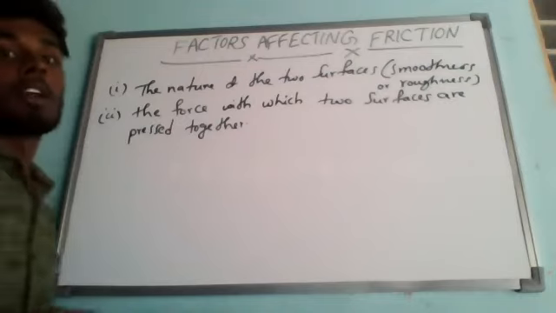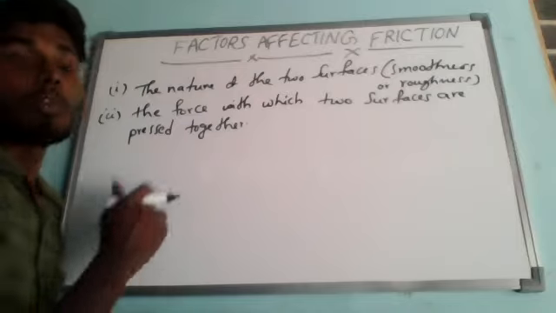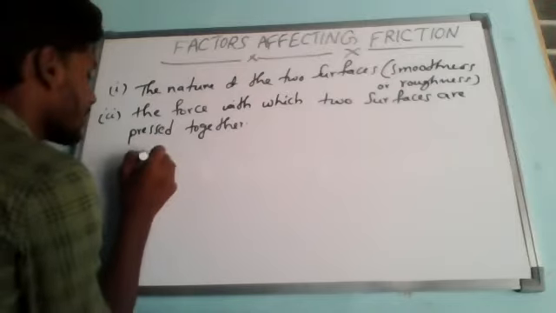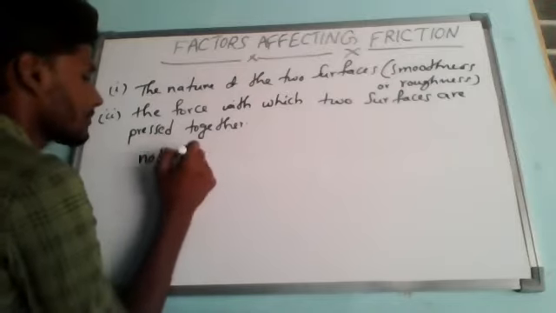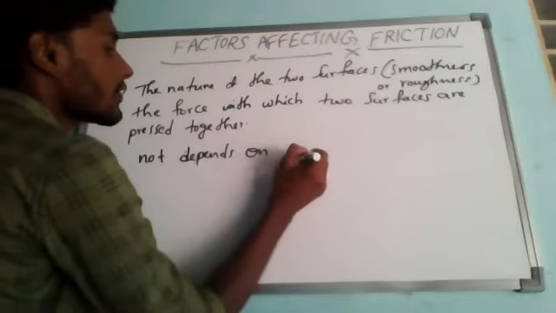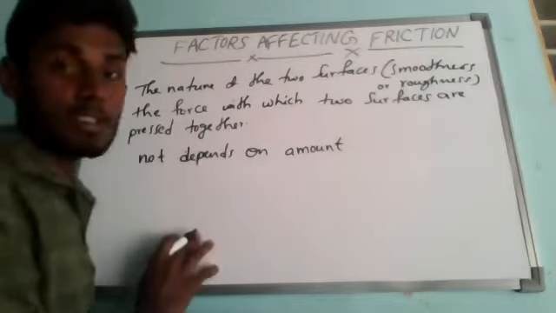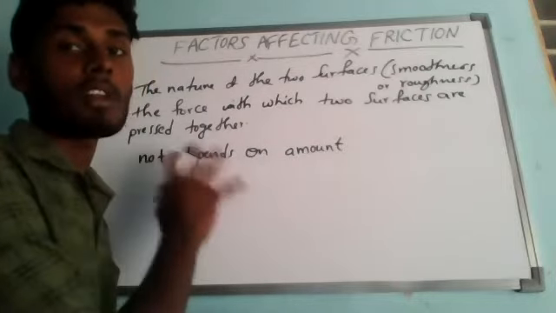Now, the force of friction, however, does not depend on the amount of surface area. The surface area of the two surfaces doesn't matter, because friction does not depend on it.